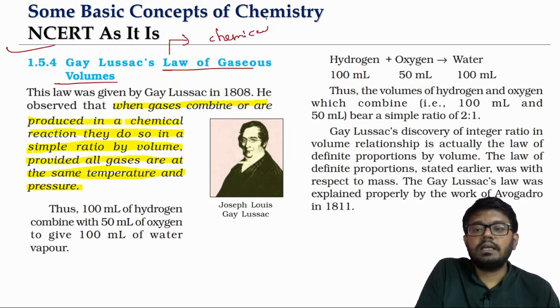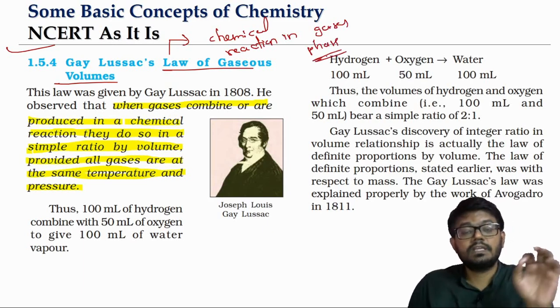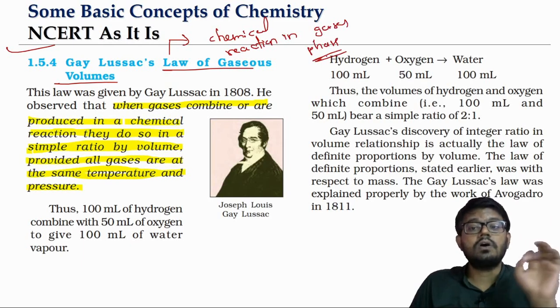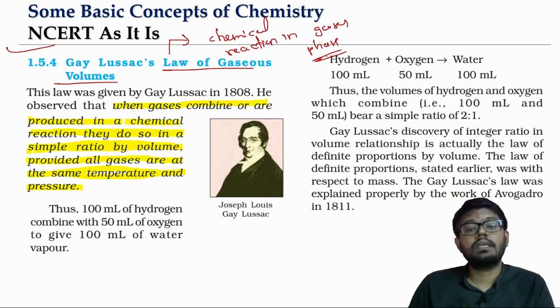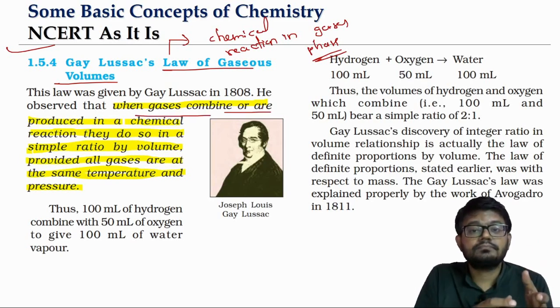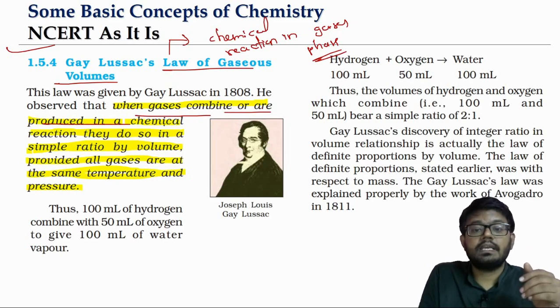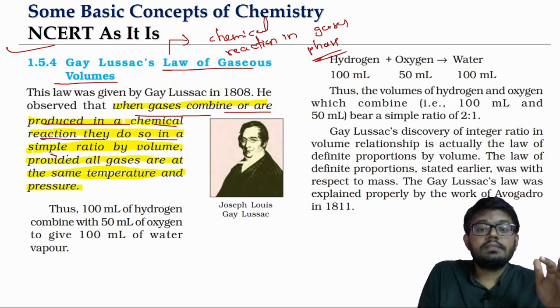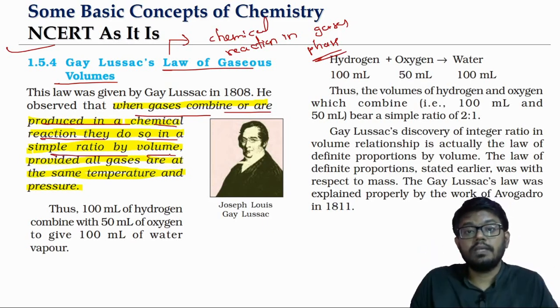It is particularly about chemical reactions in the gaseous phase. It's for the chemical reactions happening in the gaseous phase. So Gay-Lussac's law of gaseous volumes, or we can say combining volumes also. It says when gases are combining or getting formed in a chemical reaction, they'll be combining or getting formed in a simple ratio in terms of volume, in a simple ratio by volume.